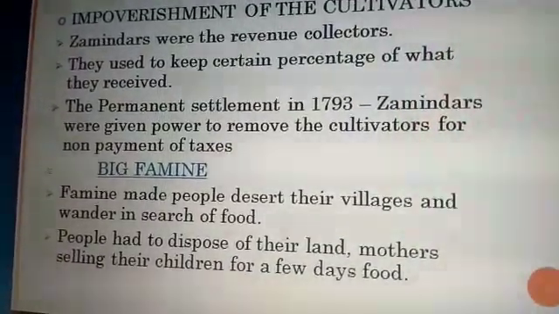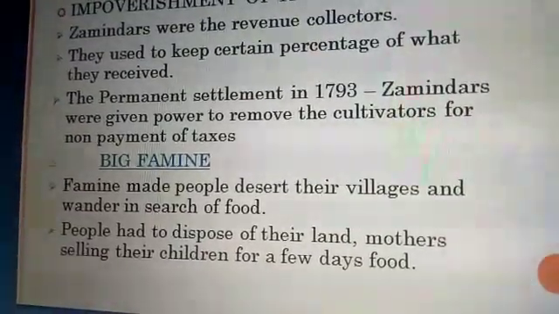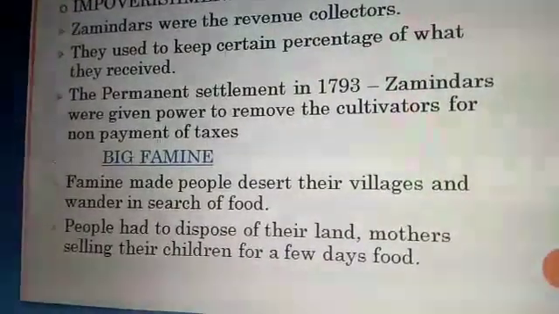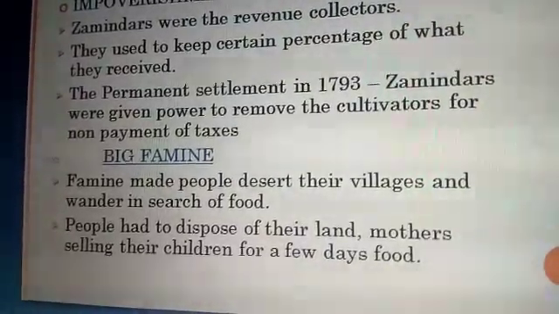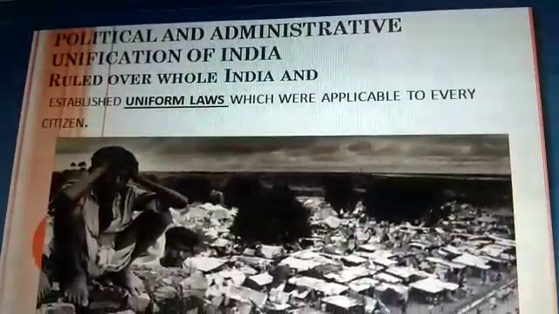The next big economic cause was a big famine. Famine made the people desert their villages and wander in search of food. People had to dispose of their lands, mothers selling their children for a few days of food. See the political and the administrative unification of India because of famine.